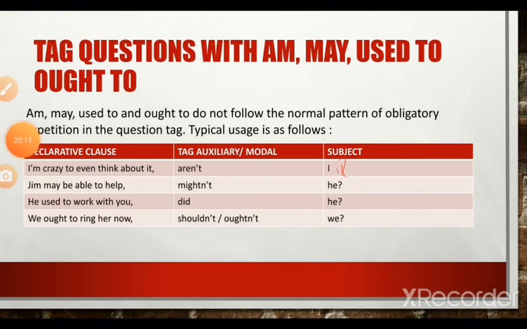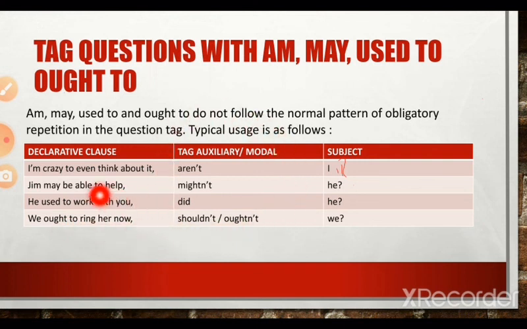So though there is an obligatory rule that if there is a modal auxiliary in the main clause, it should be repeated in the tag, in some cases there are exceptions. And exceptions are there with "am," "may," "used to" and "ought to." So you need to learn this as a rule. There is no repetition of the auxiliary of the main clause in these cases.